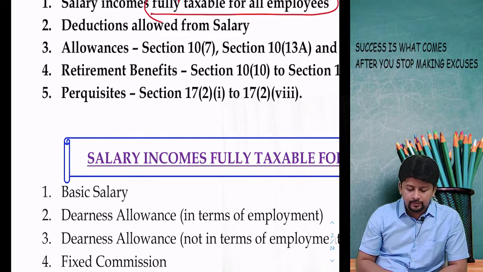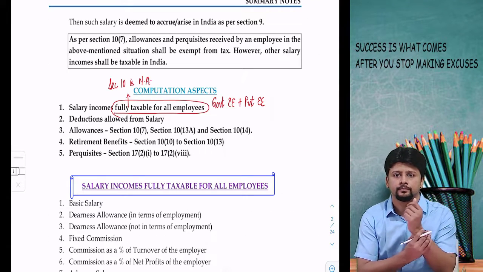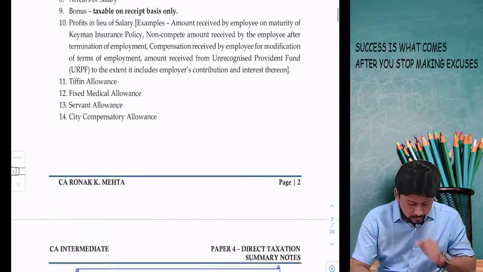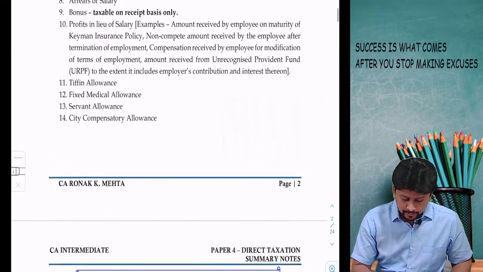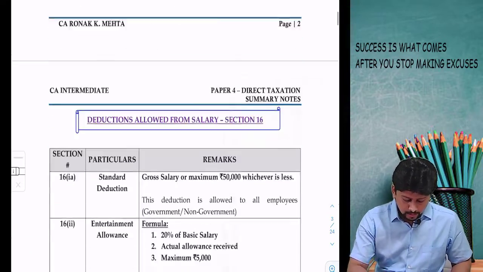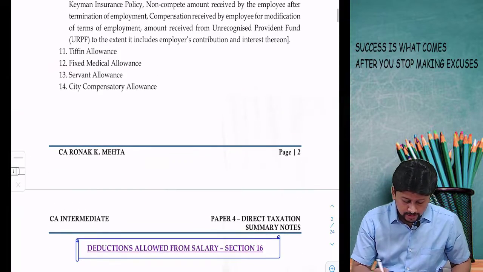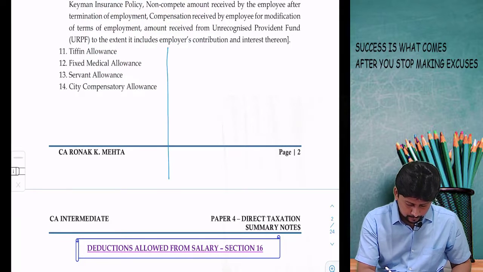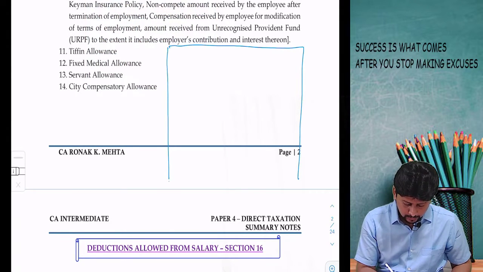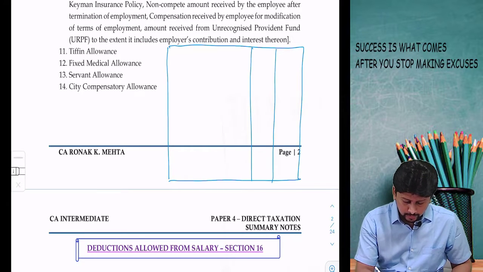Now let us try and understand, first of all, what do I mean by these deductions? So when you will prepare a solution for your salary chapter, if you have a question, your solution is going to look something like this. Broadly speaking, you will require 2 columns for amounts.